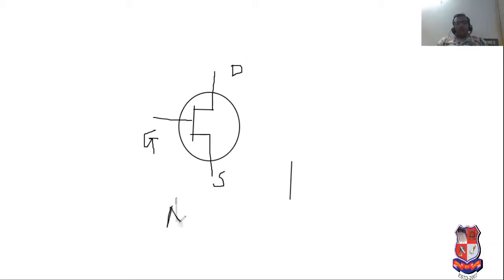Now see, if you want to sketch the symbol of N channel, the gate is considered as a P terminal, and between it, there is N material. So the current flow direction is P to N. See this. This is the direction of current, P to N. Please see this very carefully. This is the symbol.